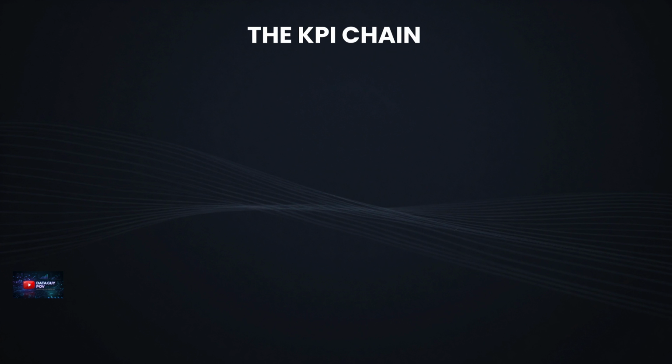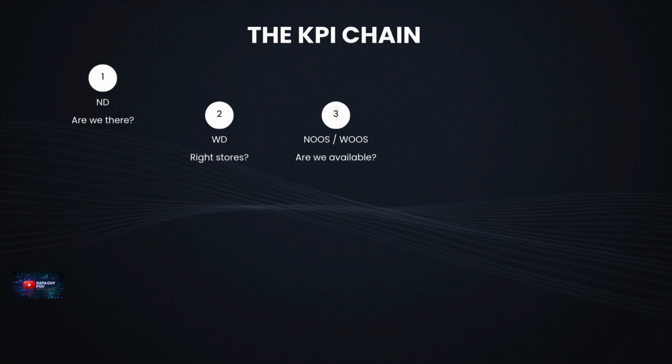The business question chain. Are we there? ND. Are we in the right stores? WD. Are we available? NOOS and WOOS. Are we winning where we are present? SAH. How big are we overall? SOM. Where are we strongest? SOS. That's the real way to understand FMCG KPIs.